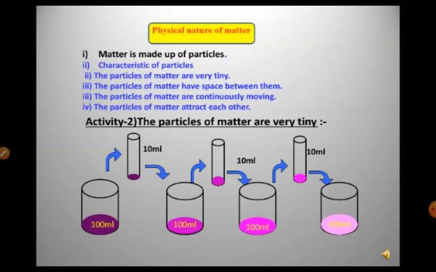In the same way, you can continue with the activity by using 2 ml of Dettol instead of potassium permanganate, and the smell can be detected even on repeated dilution. So what is the conclusion here? That the particles of matter are very small. They are small beyond our imagination. So the particles of matter are very tiny.